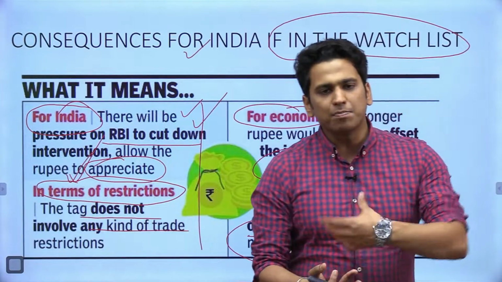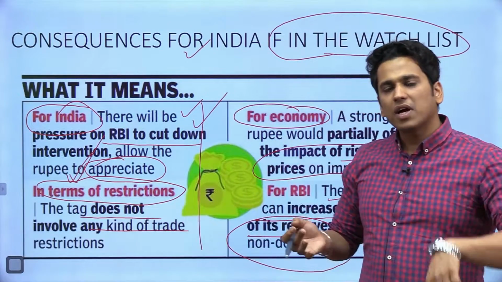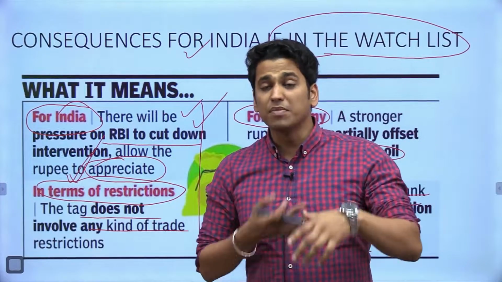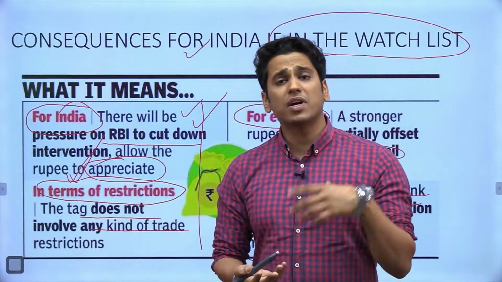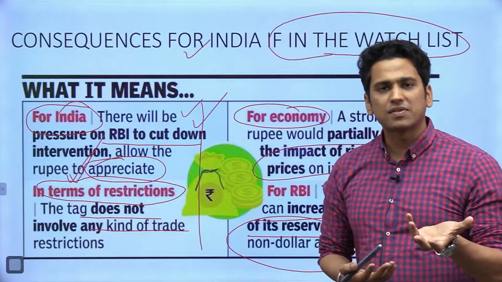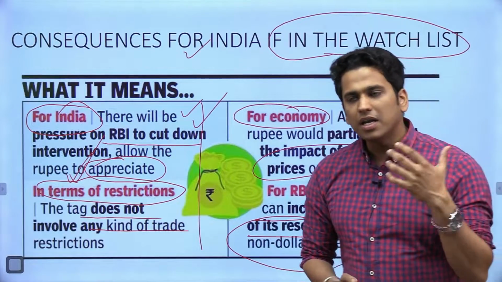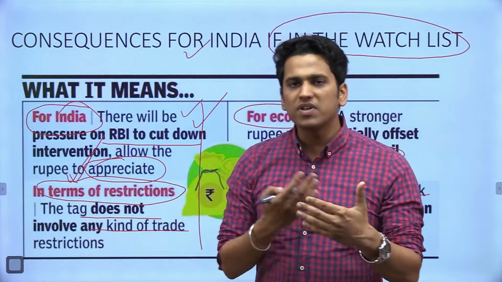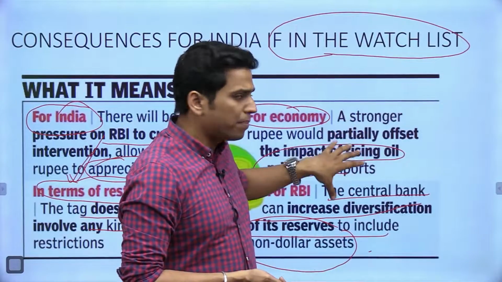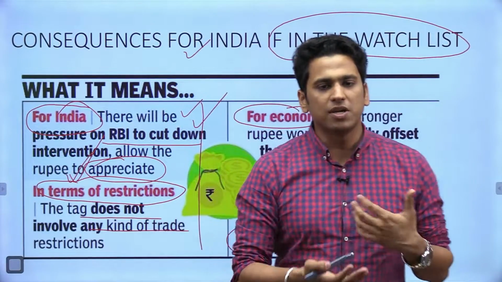Now, these are the implications if a country is on the watch list, what it means and what it can do, and what could be the serious complications for India. अब अगर इंडिया अपने रुपी को अप्रिशिएट कर रही है तो ऑब्वियसली इट कुड हैव द इम्पैक्ट दैट ऑयल प्राइसेस कुड बिकम चीप फॉर देम.